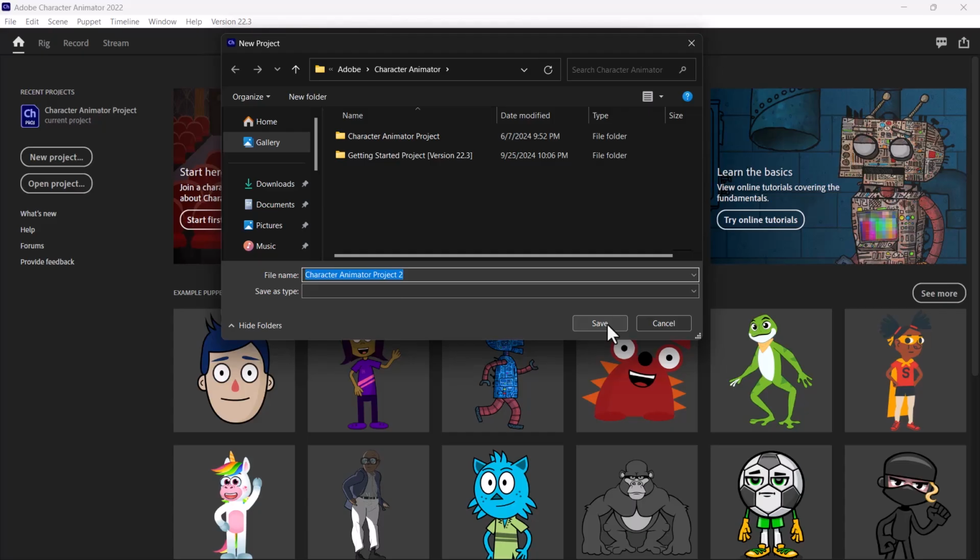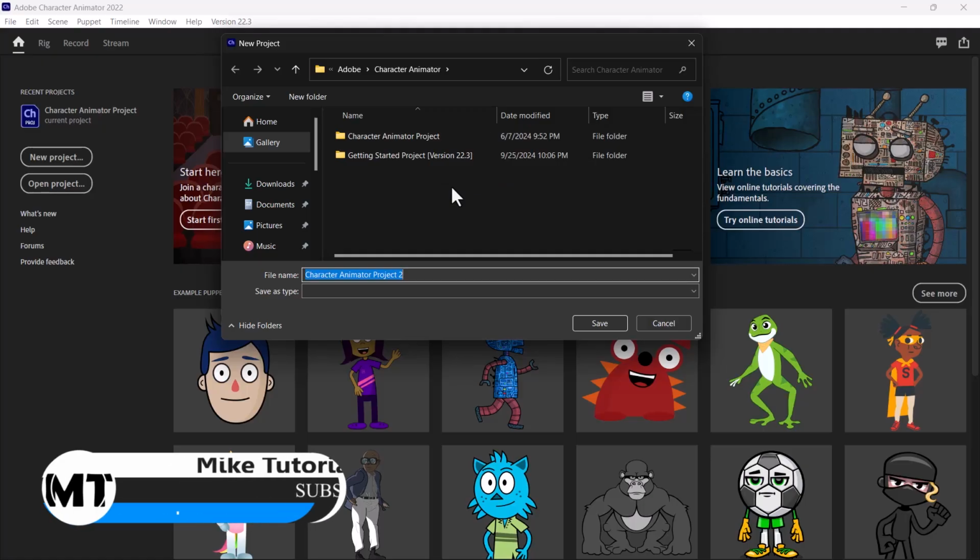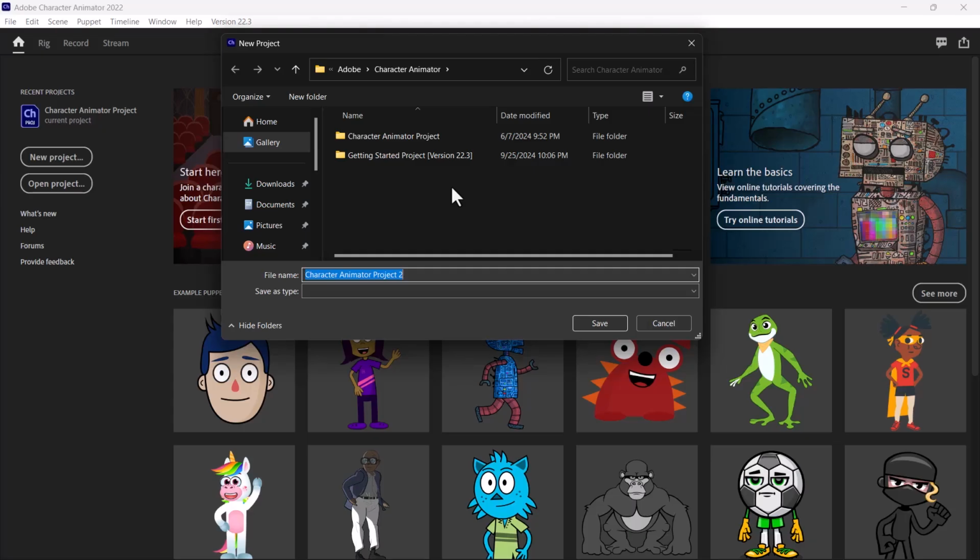Now, the project is going to be in Adobe and then Character Animator. So that's going to be the location of the project that you are going to create. I will advise you not to change this default location, so do well to maintain it.